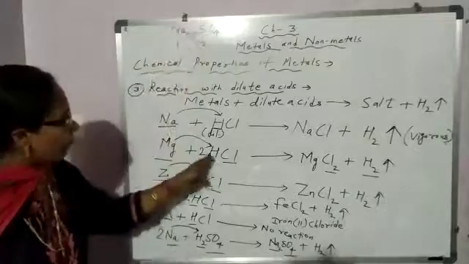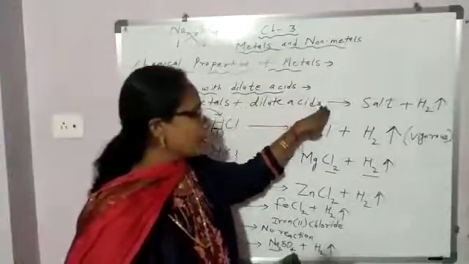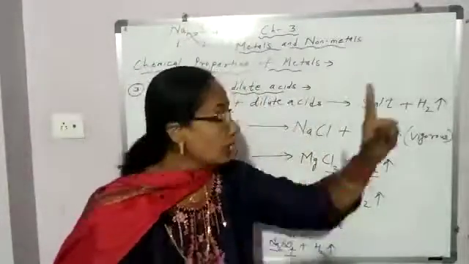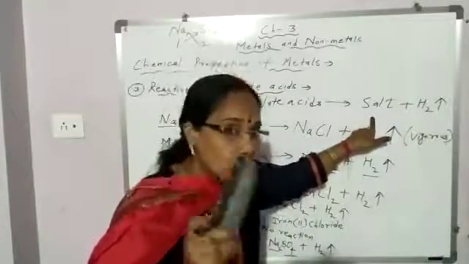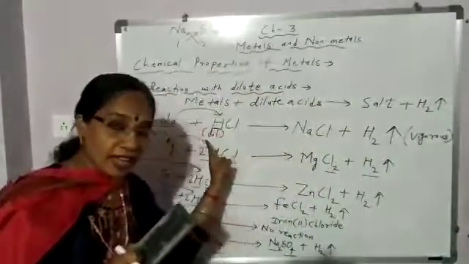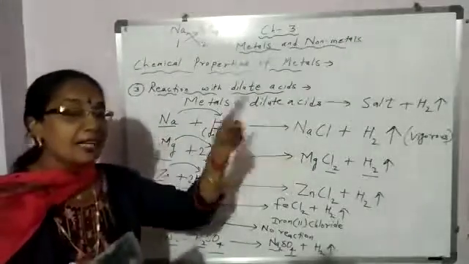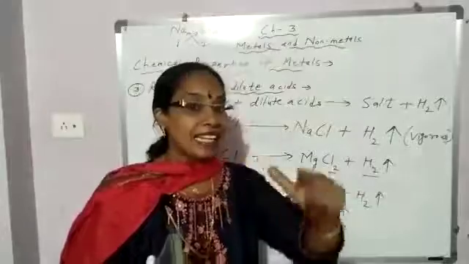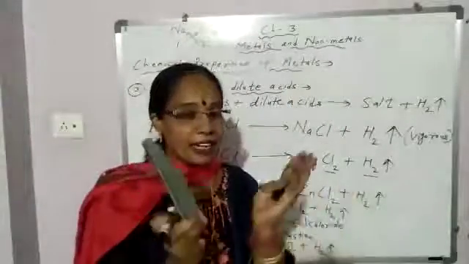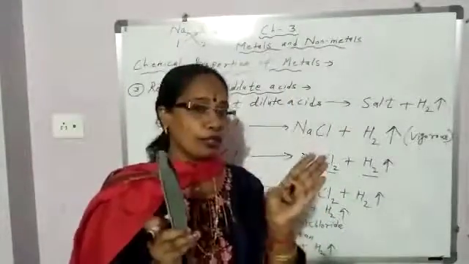So, when metals react with dilute acids, which gas is evolved? Hydrogen gas. Along with it, what is formed? Salt. And what type of reaction is it? Displacement. And displacement reaction is always exothermic. Heat is evolved. The reaction mixture becomes hot. Okay.